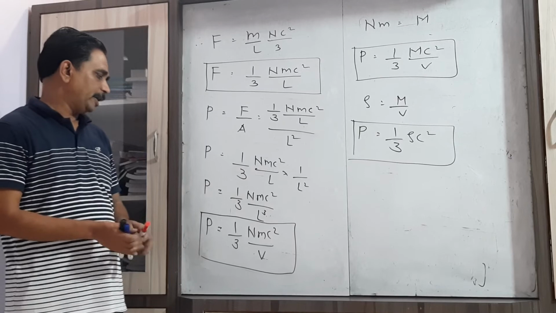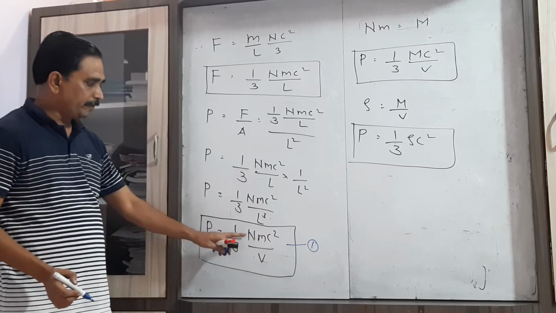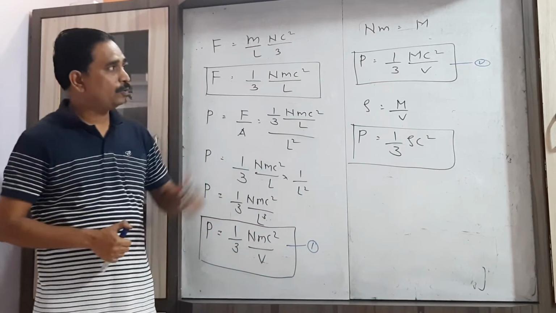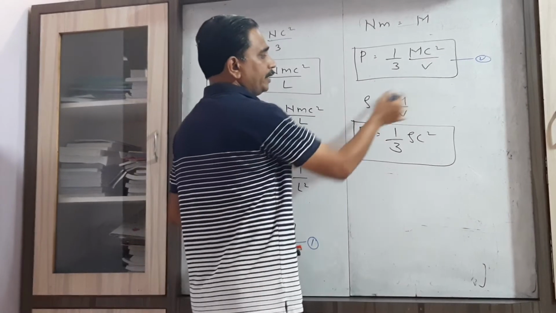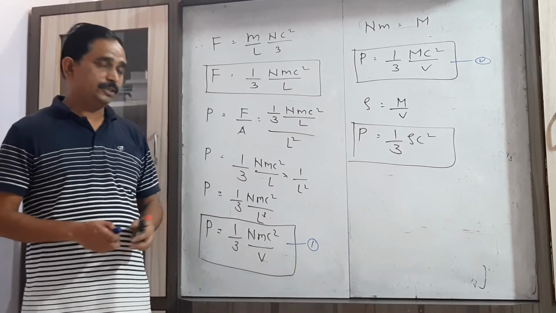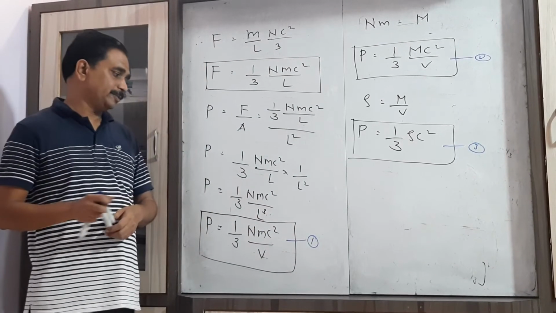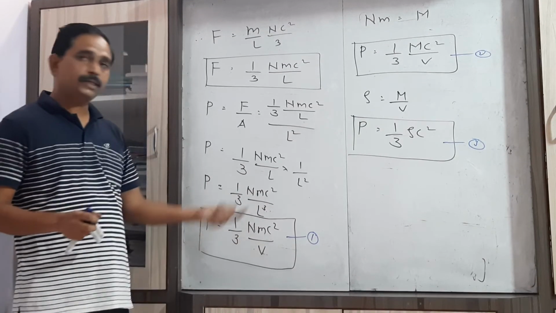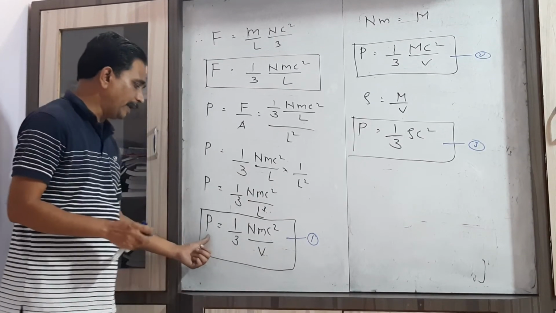The first one is P equal to 1 by 3 nmc square by V. If we put the value of n into m as capital M, then we have the second form, P equal to 1 by 3 M C square by V. And if you put the value of M by V as rho, then we have P equal to 1 by 3 rho into C square. So these are the three forms of the pressure exerted by the gas molecule. You have to keep in mind any one form of the pressure exerted by the gas molecule, because we have to discuss various cases on the basis of that pressure.